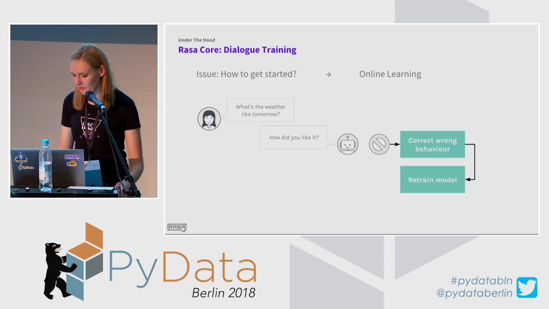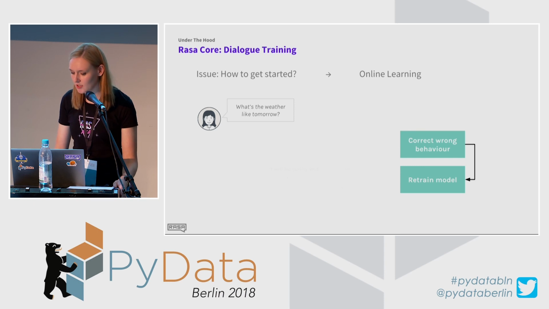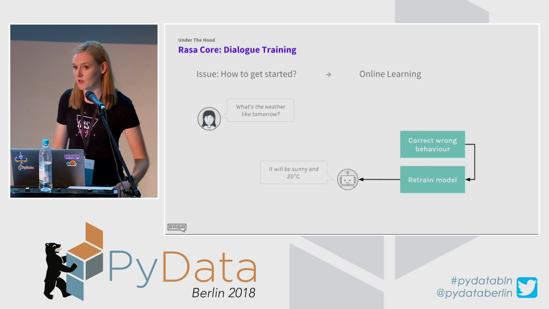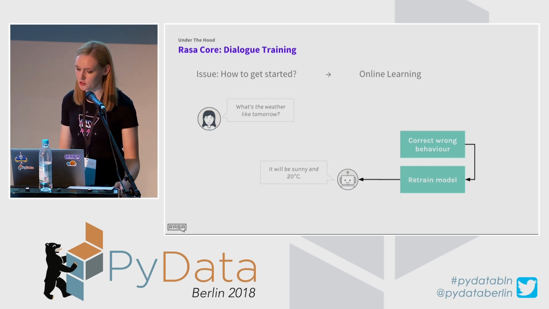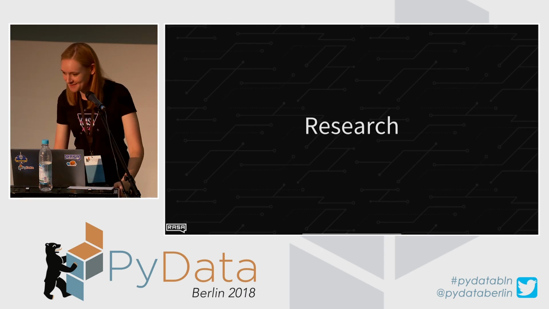So if the behavior is wrong, you can simply correct it and it would retrain the model. And it is also a good way to generate some training data, because you can then extract those correct conversations and append them to your training examples. So no, we are not going to code because I'm running out of time.